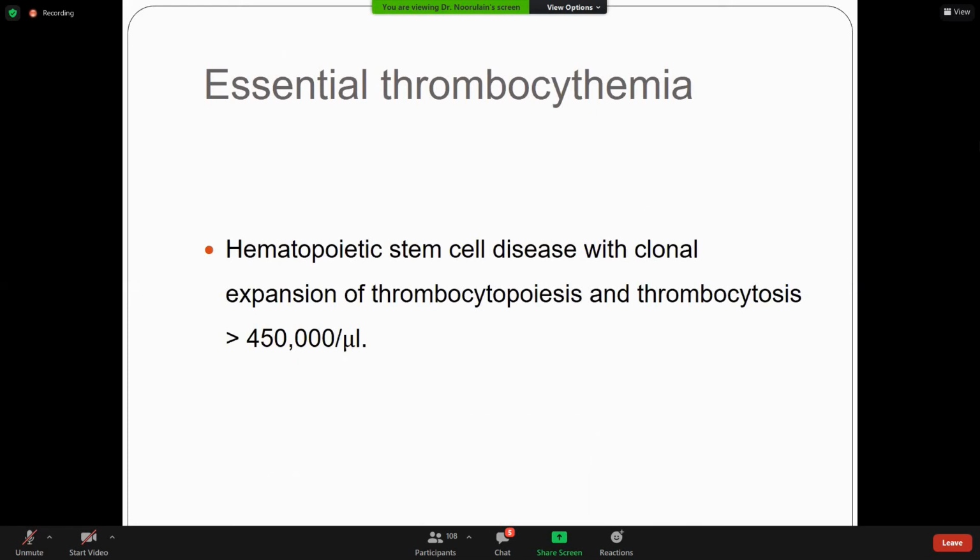Now coming to essential thrombocythemia. What is essential thrombocythemia? Can anyone tell me what is essential thrombocythemia? What is the defect in essential thrombocythemia?